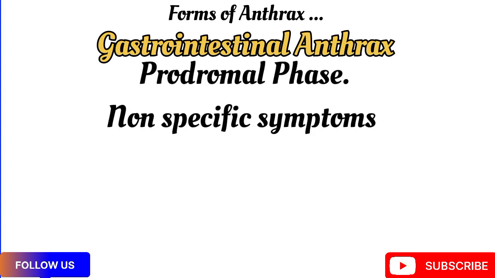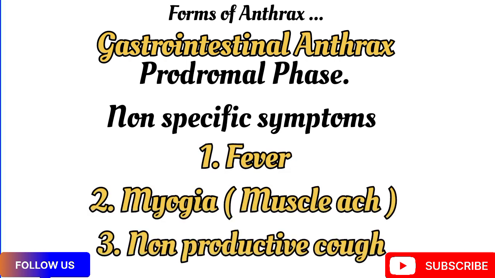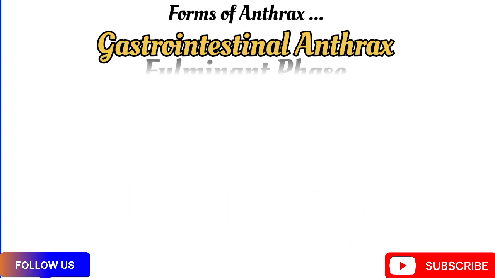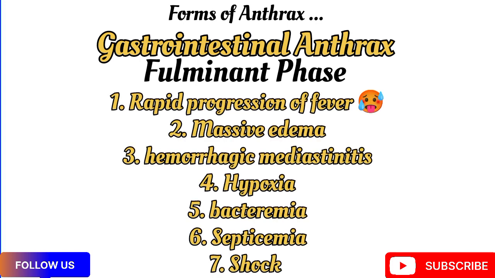In the prodromal phase, it's a phase with non-specific symptoms like fever, myalgia, which is muscle ache, and non-productive cough. Whereas the fulminant phase has the rapid progression of fevers, massive edema, hemorrhage, thoracic involvement, hypoxia, bacteremia, septicemia, including shock at the end of the day, and well, eventually will lead to one dying.